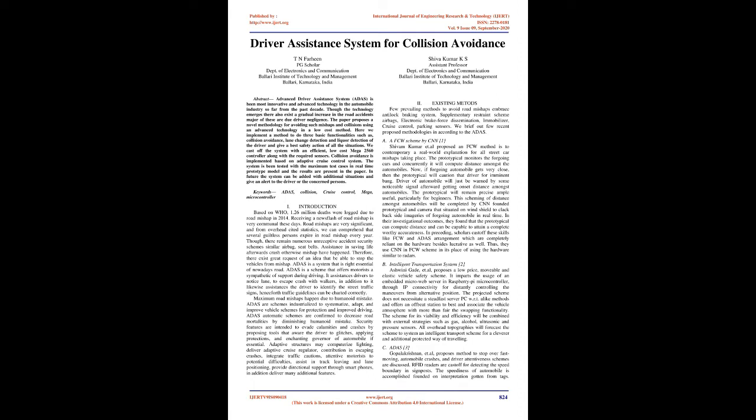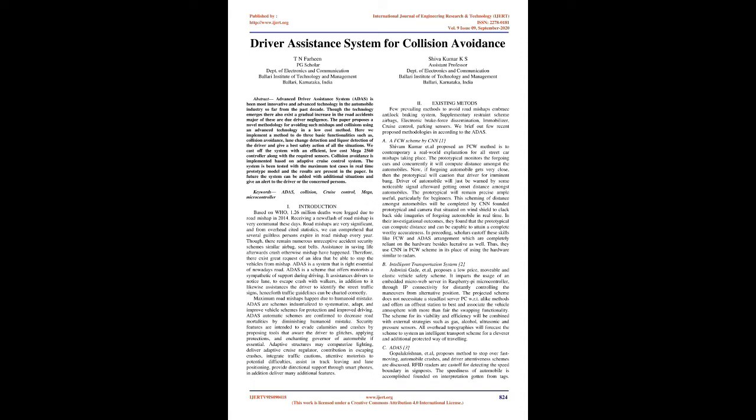Safety features are intended to avoid calamities and crashes by offering tools that alert the driver to problems, applying protections, and taking control of the automobile if necessary. Adaptive systems may automate lighting, deliver adaptive cruise control, assist in avoiding crashes, integrate traffic cautions, alert motorists to potential difficulties, assist in lane departure and lane positioning, provide directional support through smartphones, and deliver many additional features.